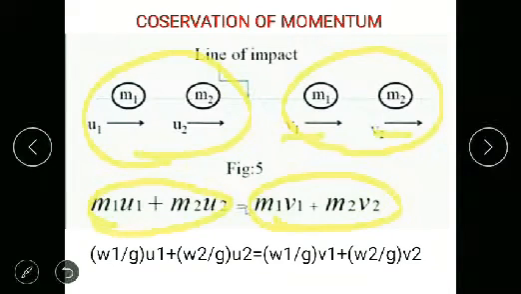Now we rewrite the equation in terms of weight. Weight w1 by g into u1 plus w2 by g into u2 is equal to w1 by g into v1 plus w2 by g into v2. This g is the acceleration due to gravity.